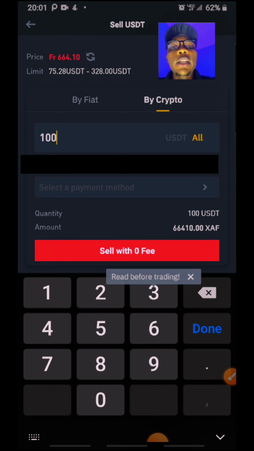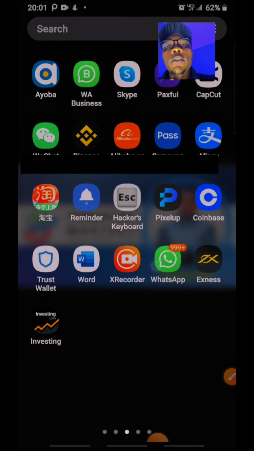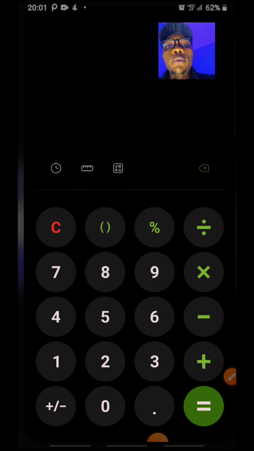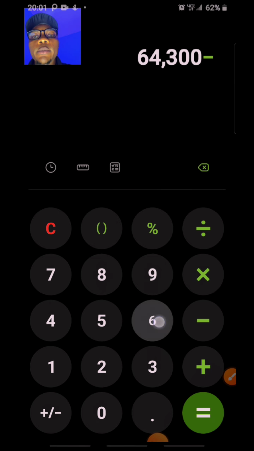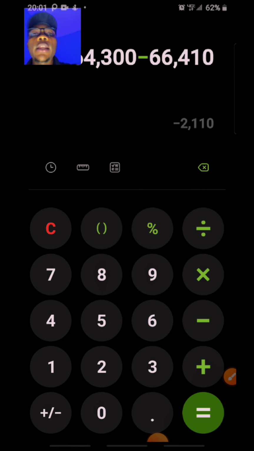Once you put in the $100, it is going to be showing you that we are going to be selling for 66,410. Remember, we were to buy for how much? That was supposed to be 64,300, right? If you go to the calculator in your phone, this is what you will see. We take 64,300 and we minus it from 66,410. You can see that is a profit of 2,000 that we've just made just by using this simple method.